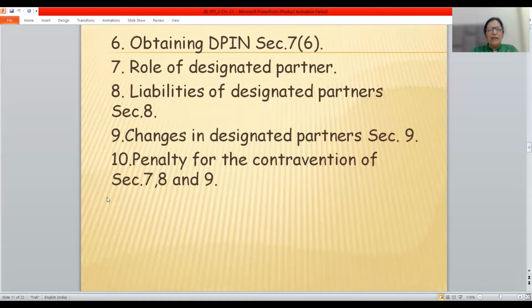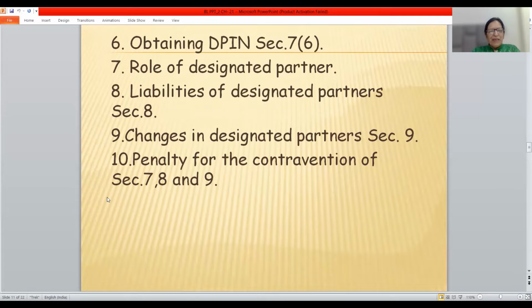Now, obtaining DPIN. Earlier, at the time of incorporation, it was obligatory for only one DP to obtain DPIN. But now, as per the new rules, the Second Amendment Rules 2022, it is a must for all the DPs to obtain DPIN because they will have to put their digital signatures at the time of incorporation.